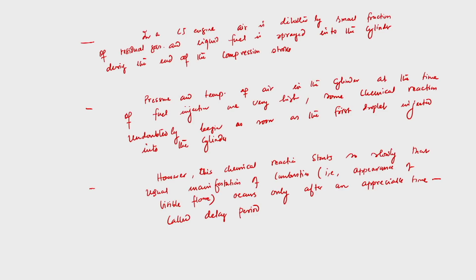Whenever we have the first phase of combustion, that is the delay period, the flame will try to propagate, but it is not possible to have a fairly uniform speed of the flame. It always depends upon the local state of the charge, that is the pressure and temperature of the charge.